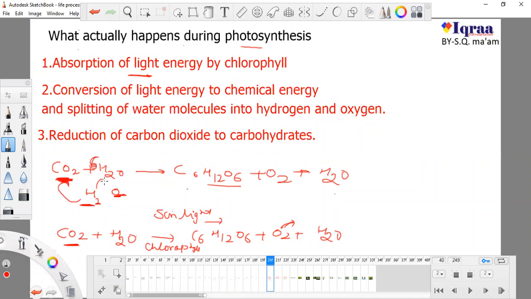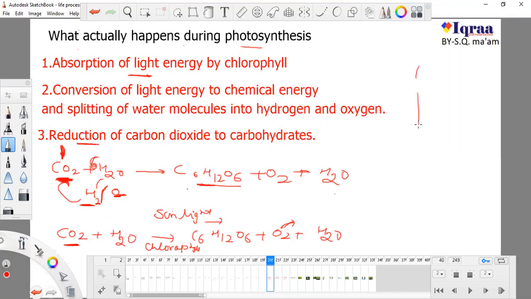So this water molecule is broken down into H2 and O. This H2 gets added with this CO2, and it will form glucose. So we know that this CO2 is getting reduced. It is reduction because it is getting hydrogen. So this is glucose, and this glucose is produced by a super simple process which is known as the reduction process.